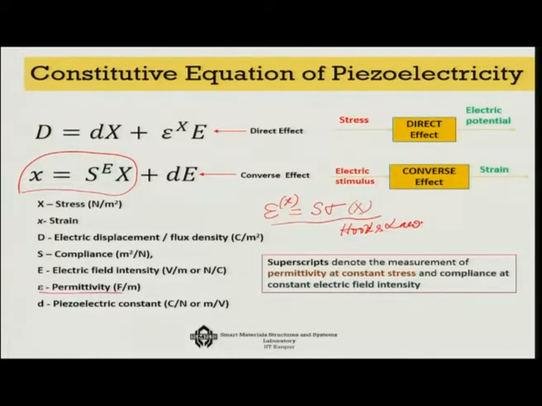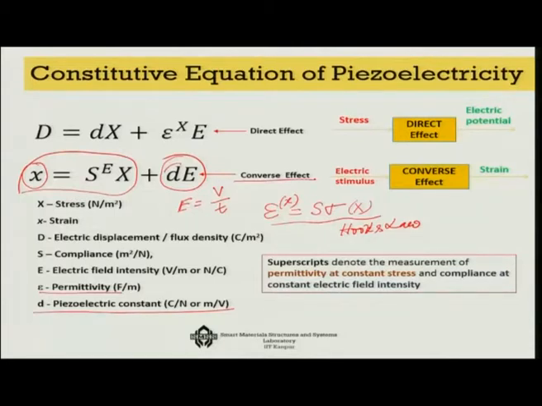The only thing that is added here that made it functional, made it smart, is the electric field E, which by definition is the voltage across the thickness, V over T. If you apply the electric field, because of the coupling factor small d, known as the piezoelectric constant, you are going to generate strain in the system. So this is an extension of Hooke's law, which is covered by the converse effect of piezoelectricity.